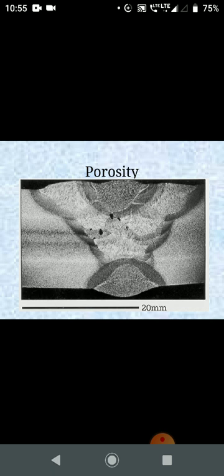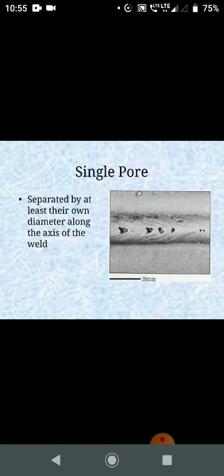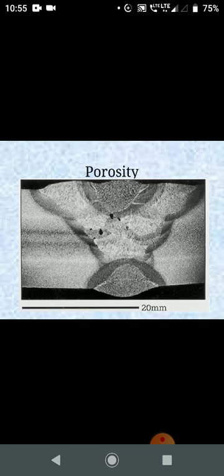So the porosity in a weld is usually of four types: uniformly scattered porosity, cluster porosity, starting porosity, and linear porosity. So these kinds of porosity can be categorized.